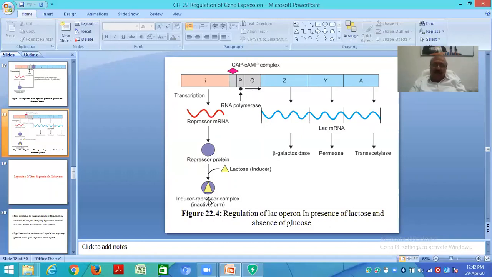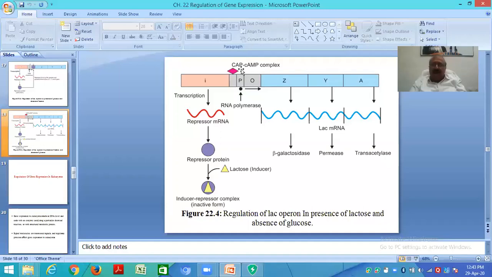This repressor is in inactive form, it cannot bind to the O. If it cannot bind to the O, the Z, Y, and A will be expressed, and we will have lac messenger RNA, and we will have beta galactosidase, permease, and transacetylase. These are the three enzymes, and it is known as the lac operon model.